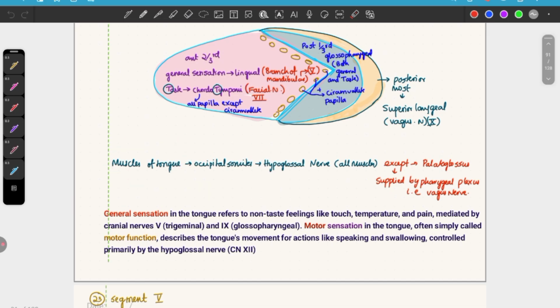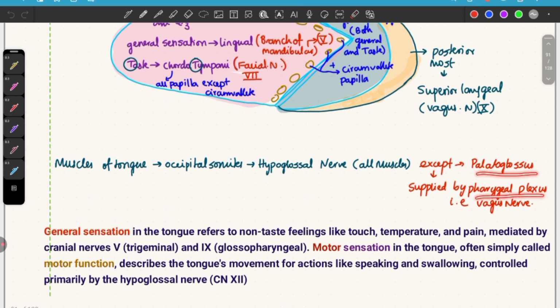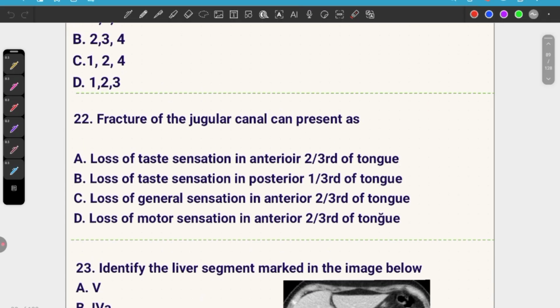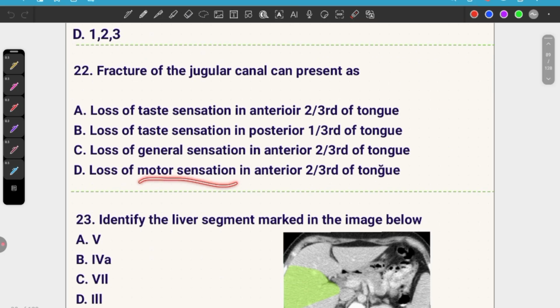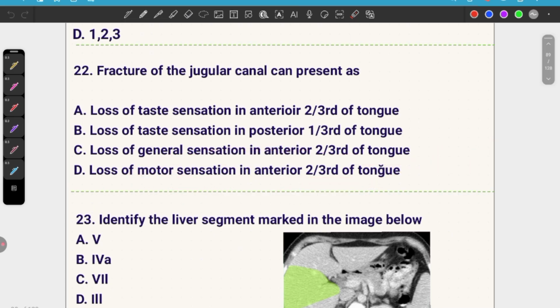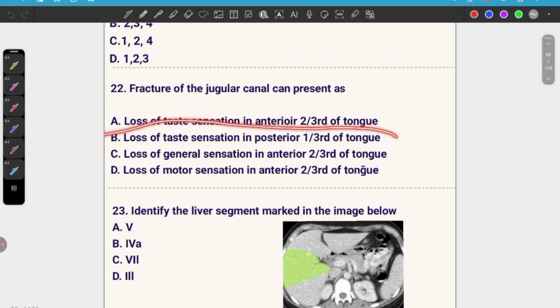Muscles of the tongue are derived from the occipital somites. The hypoglossal nerve supplies all the muscles except palatoglossus, which is supplied by the pharyngeal plexus, which is supplied by the vagus nerve. Okay, here let's see the options. This is wrong. Anterior two-third of tongue has nothing to do with the jugular canal. Loss of motor sensation in the anterior two-third of tongue is given by the hypoglossal nerve. Again, hypoglossal has a separate canal, that is the hypoglossal canal. So only loss of taste sensation in the posterior one-third of tongue will get affected, as given in this option. Okay.